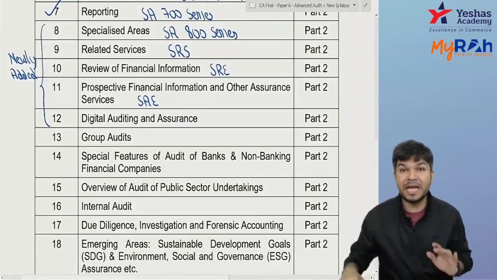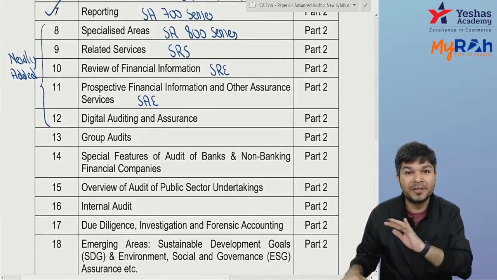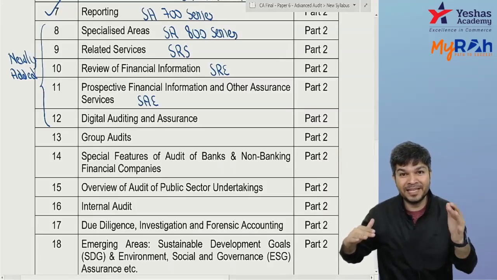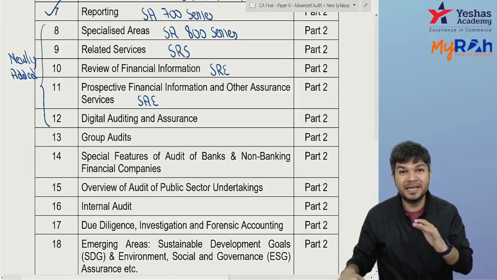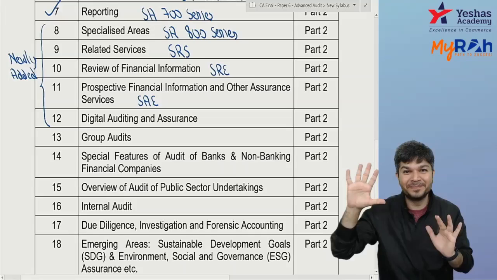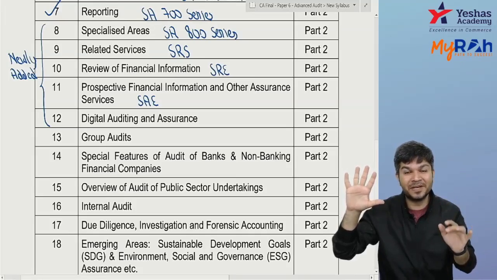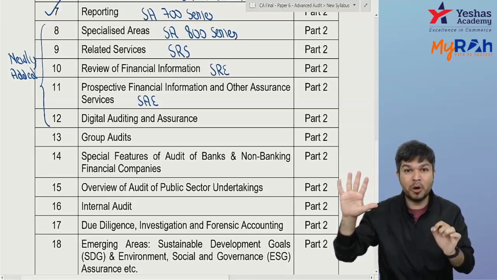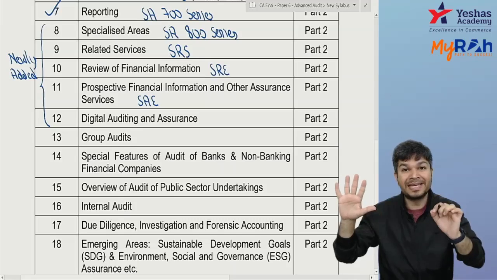Okay, till chapter number 11, all are your standards. Chapter 1 to chapter 11, all are your engagement standards, and according to me, engagement standards will have a weightage of 50 marks. Half of your paper is just going to be your auditing standards, engagement standards. So please make sure that you are having a very proper clarity on your engagement standards.